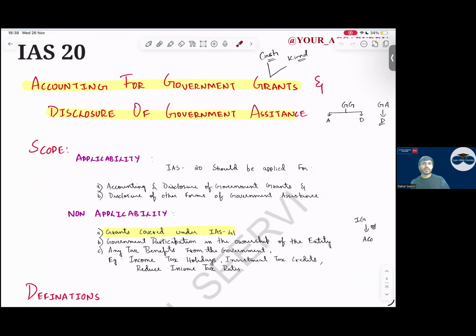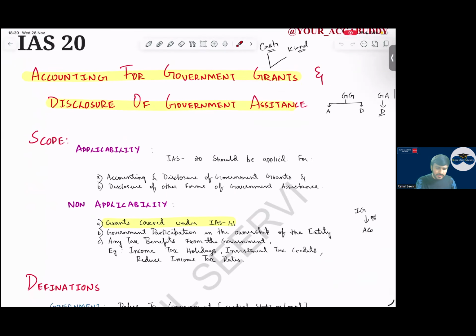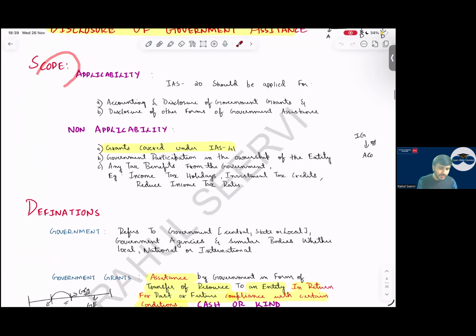IAS 20 accounting for government grant and disclosure for government assistance. For government assistance, do we do any accounting? No, only disclosure is done. For government grant, both are done: accounting plus disclosure. So grant means what, sir? Anything that government is giving you free of cost. The government can give you something in cash or something in kind. Kind means some asset, etc. Then, sir, government grant will be applicable to what? Accounting and disclosure of government grant, and disclosure of other forms of government assistance. We will not apply government grant to IAS 41 because IAS 41 has its own treatment.